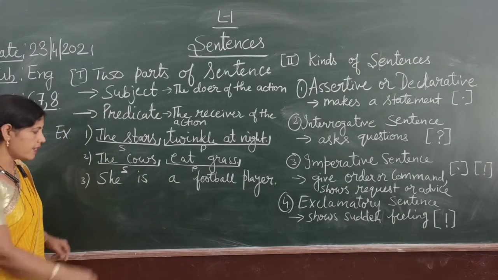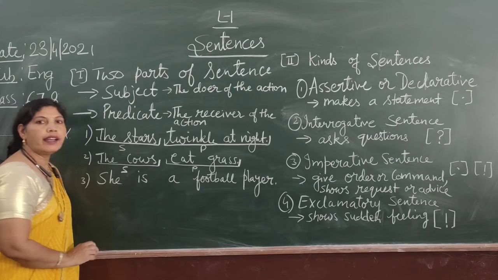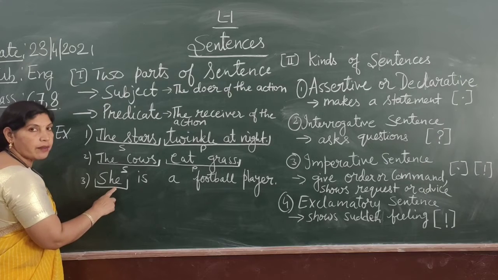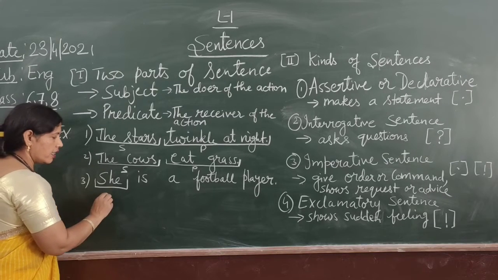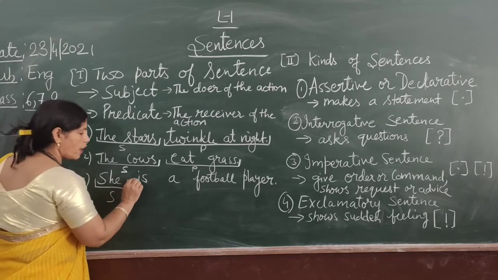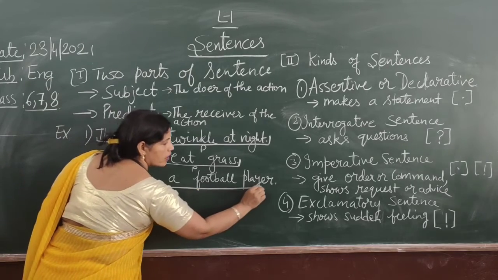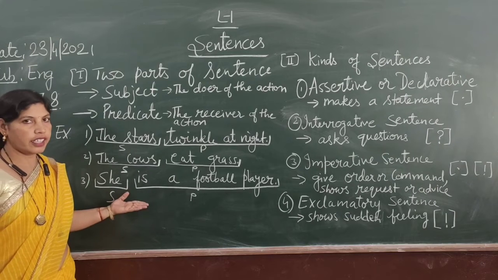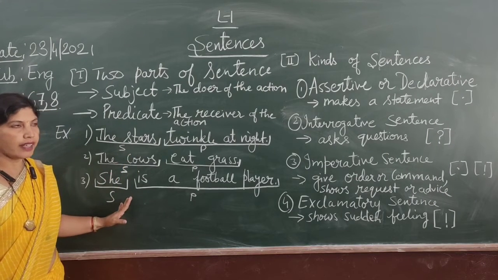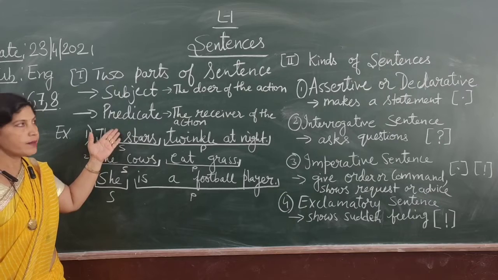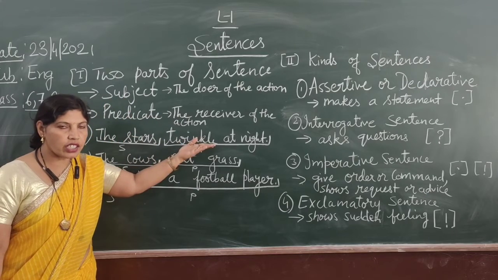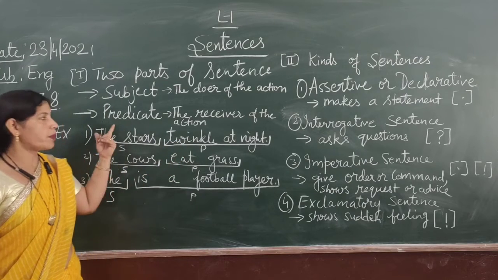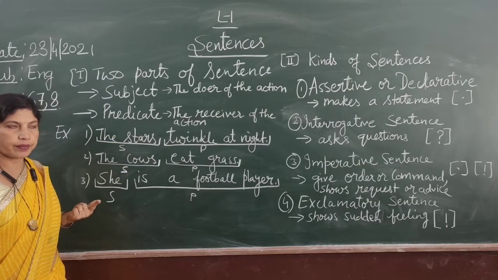Now, the third sentence, she is a football player. Here, she. Something is told about her. She is the subject, and what is told about her is called predicate. Children, hope you have understood this part. What is subject and predicate? Subject, doer of the action or something is told about it. Predicate, receiver of an action.